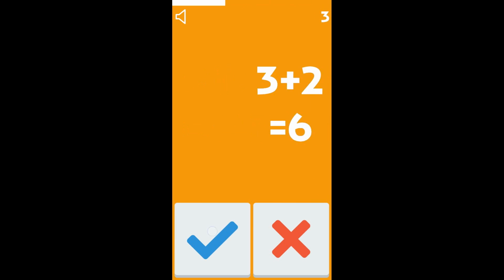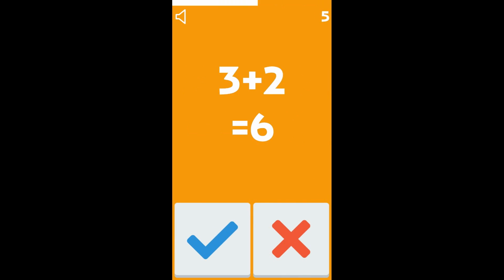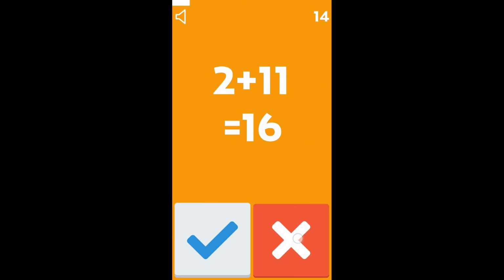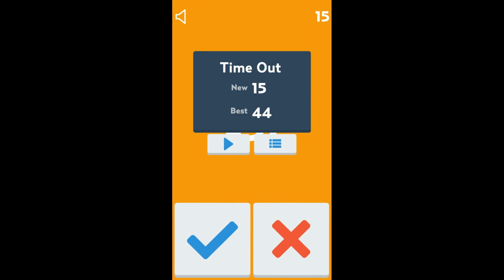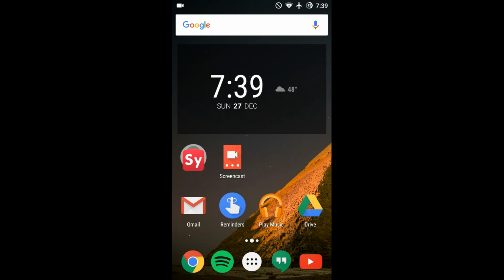You can go ahead and keep solving these, but you'll come up with a somewhat challenging one, and then you'll have to spend more than 2 seconds thinking about it, and it gets very, very difficult. And I'm barely able to talk. So as you can see, my best is 44, but this is a nice game if you have a lot of free time, or even not a lot of free time. It doesn't take that long to play. And it's a game that actually helps you think, helps you concentrate, and helps you think a little bit faster.